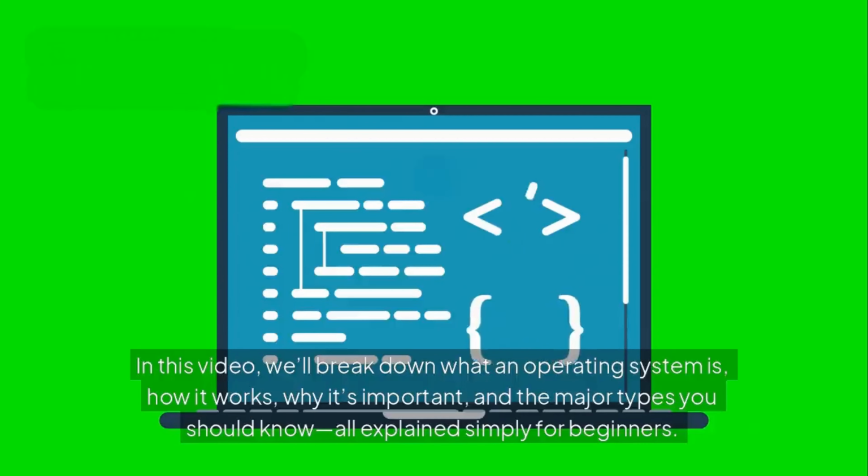In this video, we'll break down what an operating system is, how it works, why it's important, and the major types you should know, all explained simply for beginners.